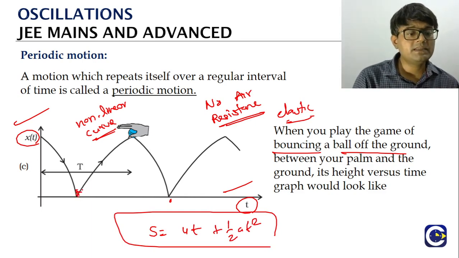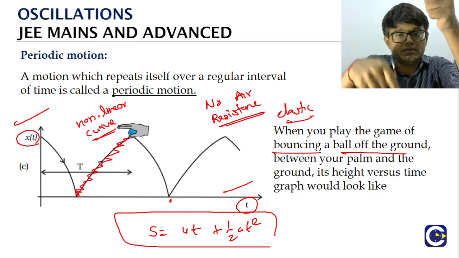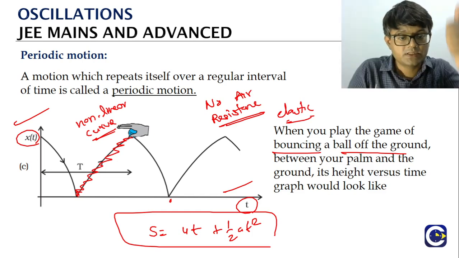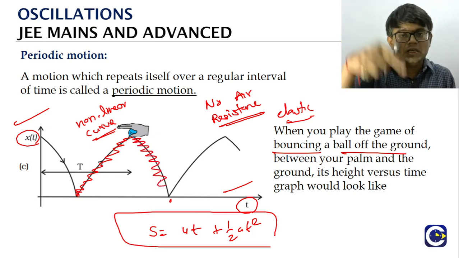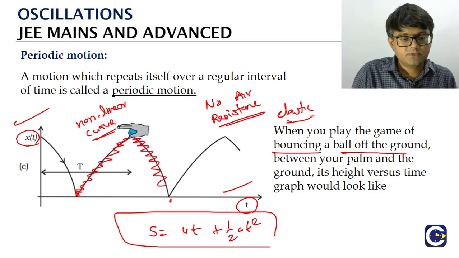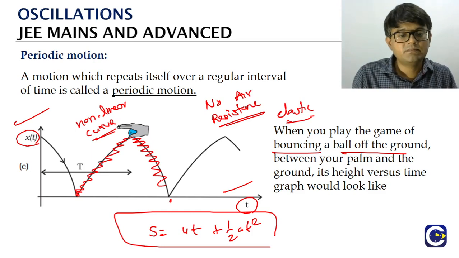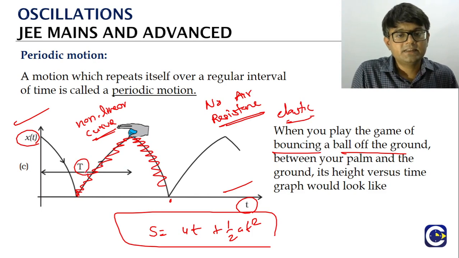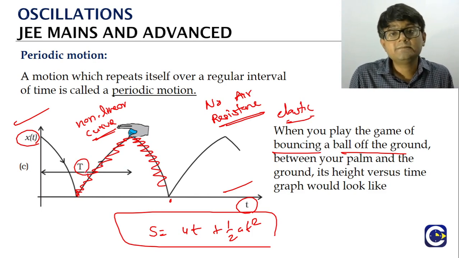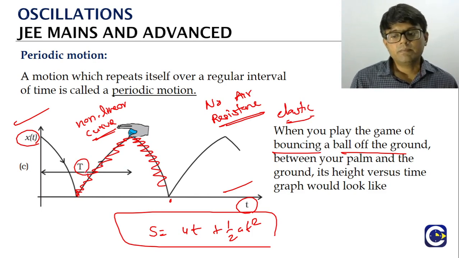When it is going up, it will be under deceleration, because as it is going up, the acceleration due to gravity will be downwards. When it is coming down, it will be under acceleration, because g is also downwards. So the pattern of the curve will be different. But you see, it is going to repeat, and the interval after which it repeats is what we will call the period of the periodic motion.